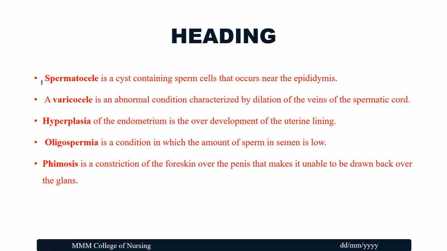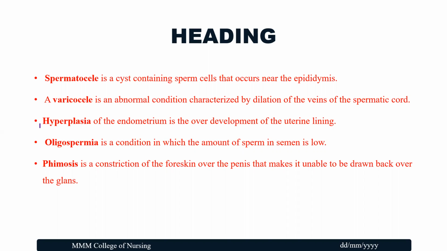The spermatocele is a cyst containing sperm cells that occurs near the epididymis. Varicocele is an abnormal condition characterized by dilation of the veins of the spermatic cord.